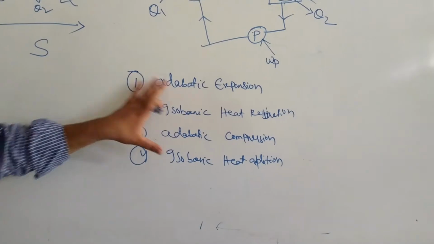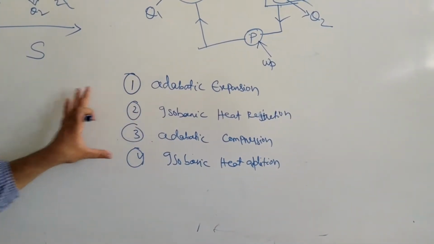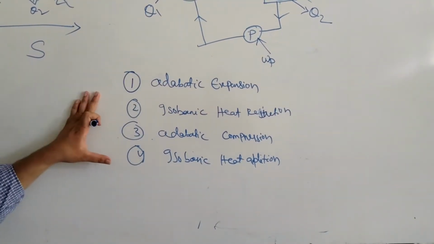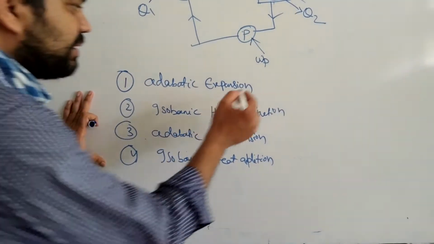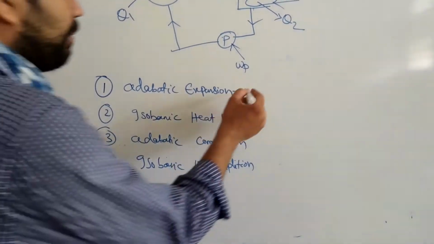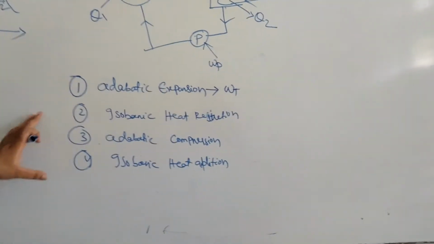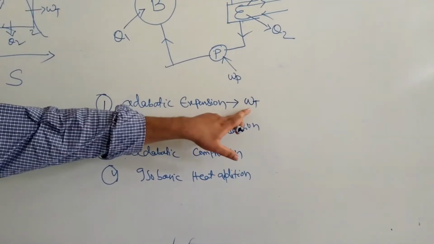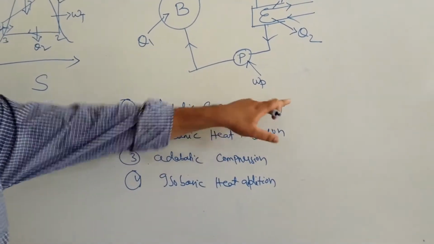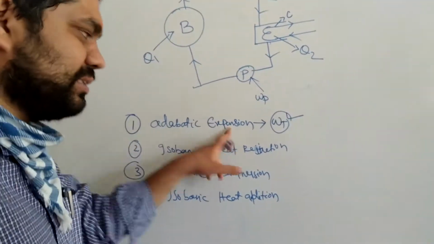So under adiabatic expansion, what happens? Under isobaric heat rejection, what happens? Adiabatic compression, what happens? Isobaric heat addition, what happens? So these four ideal processes are also called the Rankine cycle. Adiabatic expansion means when the steam goes through the turbine, it expands and gives some output work. Due to the expansion, the turbine will be rotated. Due to this adiabatic expansion, the turbine work occurs here. So adiabatic expansion occurs in your turbine section.